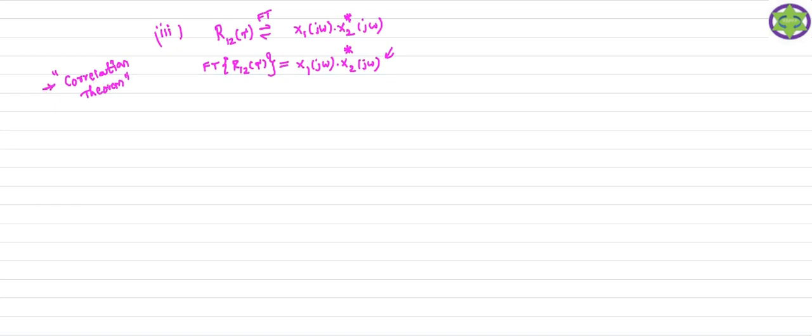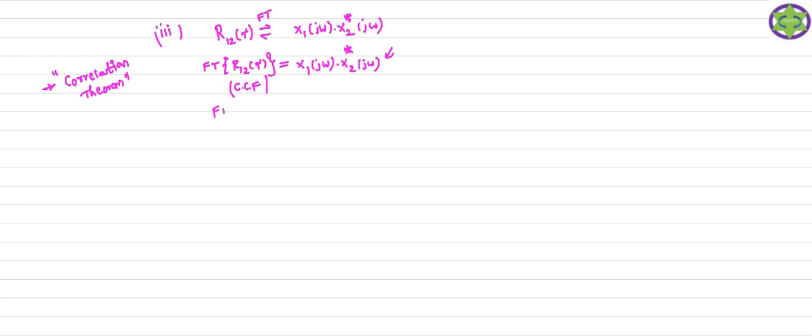The correlation theorem states that if you take the Fourier transform of the cross correlation function of power signals, you get the multiplication of the two signals in the frequency domain. In that, for the first signal you take the transform as it is, and because it is R12 of tau, you take the conjugate for the second signal. So this is the result we get from the Fourier transform of R12 of tau.